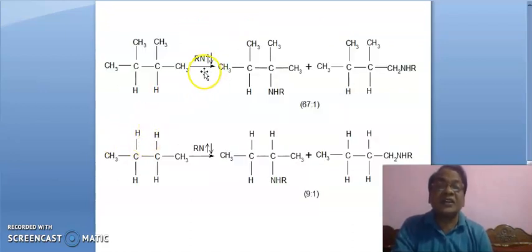Here it is singlet nitrene and it inserts at this tertiary carbon. This singlet nitrene adds here and at the primary carbon here. 67% insertion is at the tertiary carbon and 1% insertion is at the primary carbon. In a similar fashion, in this reaction, it is singlet nitrene and it inserts at the secondary carbon here, 9%, and 1% insertion is at the primary carbon.